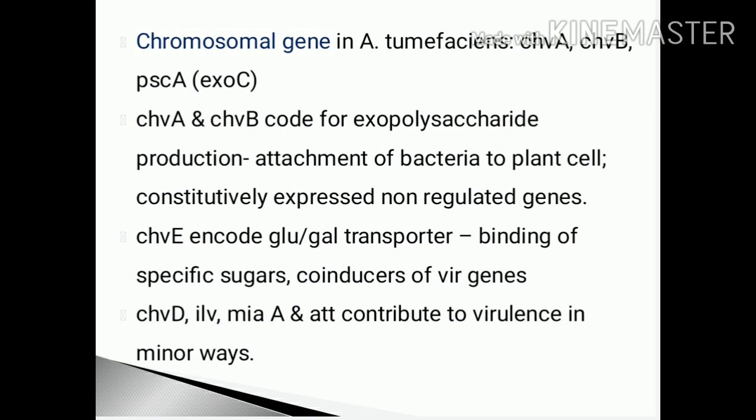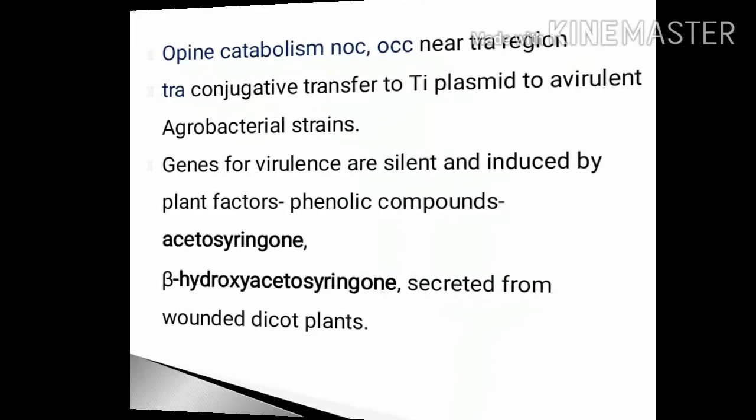Other genes which help in the tDNA transfer are present in the chromosome of Agrobacterium tumefaciens, and they are ChvA and ChvB, which code for exopolysaccharide production. This helps in the attachment of the bacteria to plant cell, and these are constitutively expressed genes. Another gene is ChvE, which encodes glucose galactose transporter, which helps in the binding of specific sugars. So they act as co-inducers of the Vir genes.